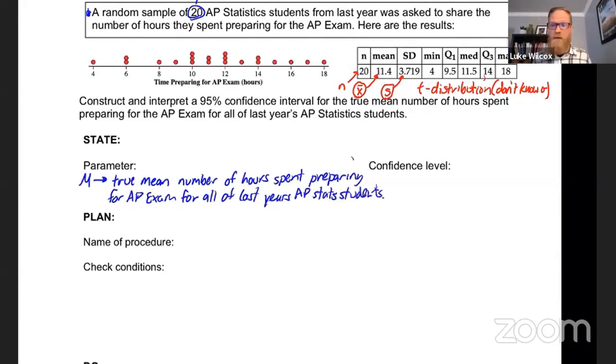Now, one thing I want to point out here is I'm being very careful with my language here to make sure that I'm referring to the population and not the sample. And so I use the word true and I use the word all to make it very clear that I am referencing the population. We are trying to estimate something from the population here. Now, our confidence level, of course, is given to us in the problem. This is the familiar 95% confidence level.